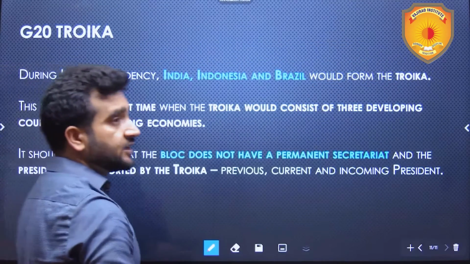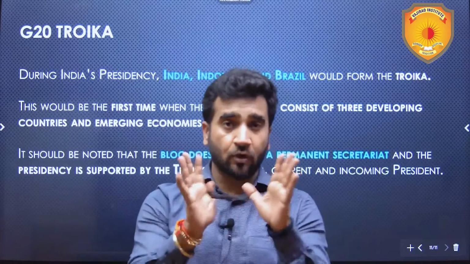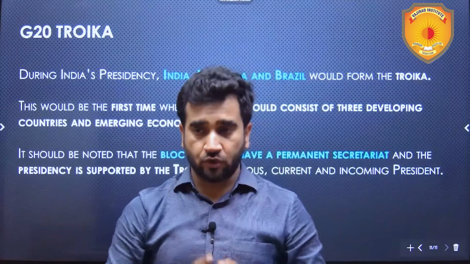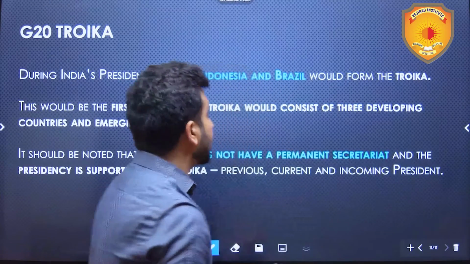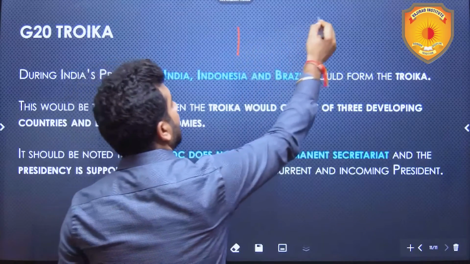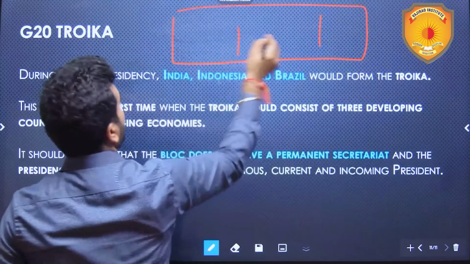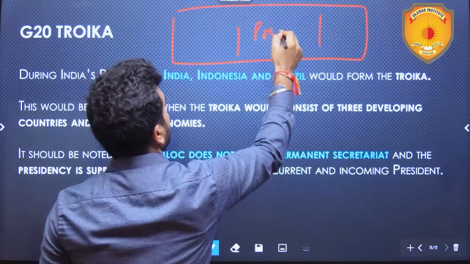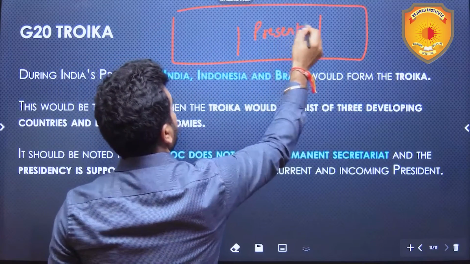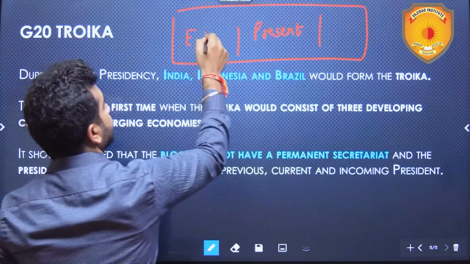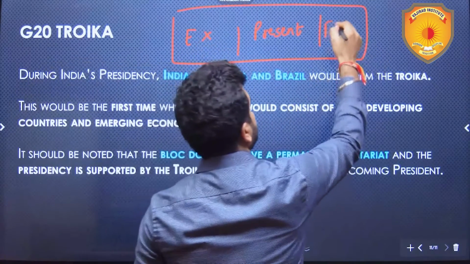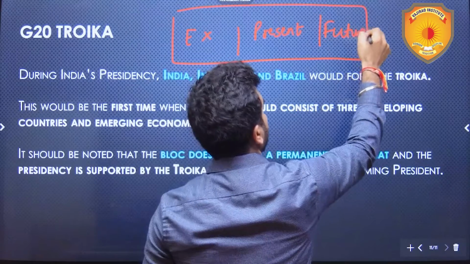Next is the G20 Troika. This term also is a standard term which we should know. The G20 Troika is nothing but a group of 3 members. In the center is the present president. Here is the ex-president, and here is the future president.